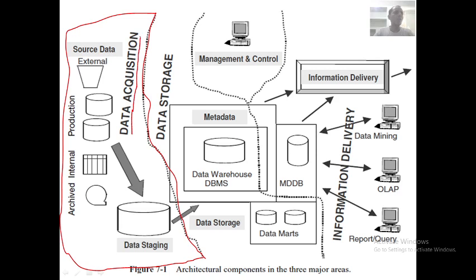Here we collect all the data, various types of data, and we keep those things in the data staging areas. We do many things here like extraction, cleaning, transforming, etc.